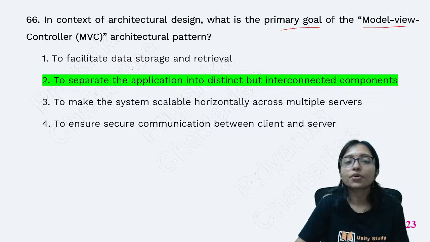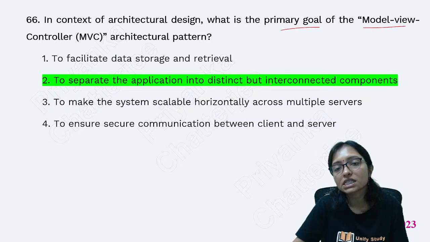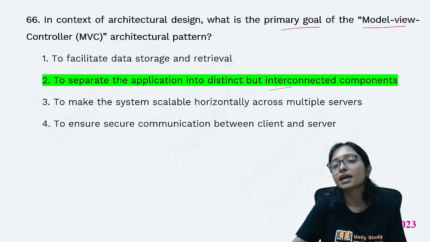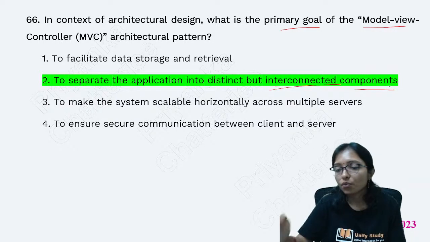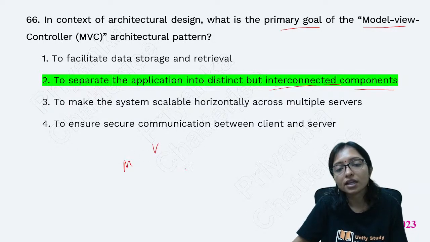That is to separate the application into distinct but interconnected components. One is model, another is view, another is controller.